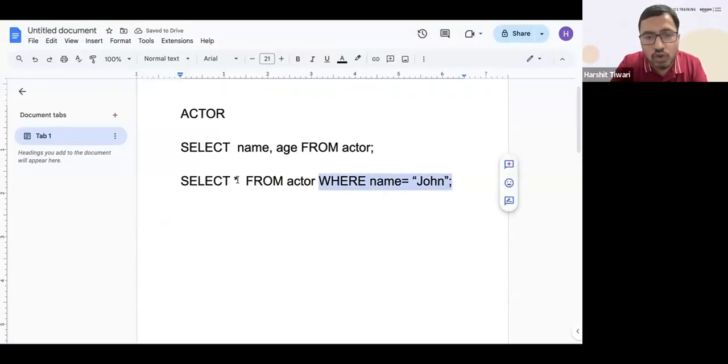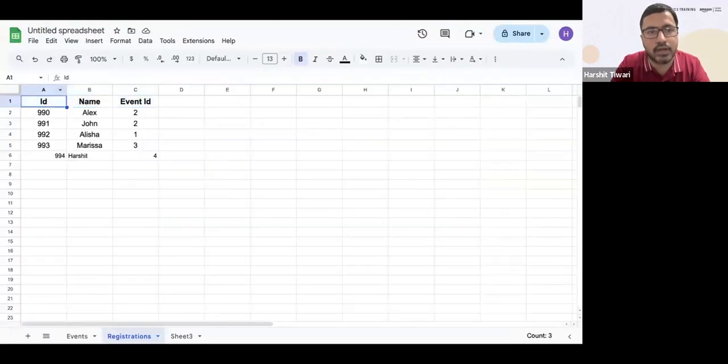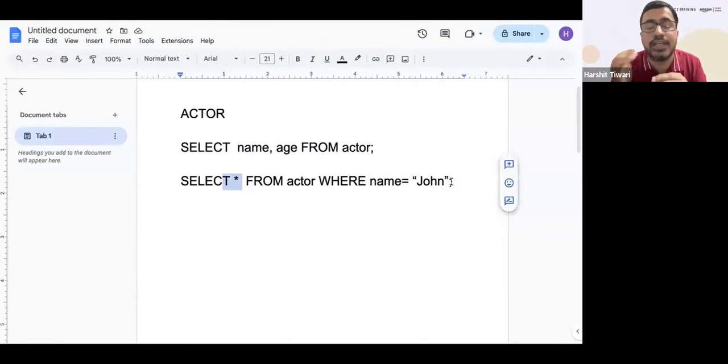So this is saying which rows do you want. This is saying which columns you want. Here, all the columns are selected. Now this one is saying which rows you want. This part, where name equal to John, is saying which rows you want.